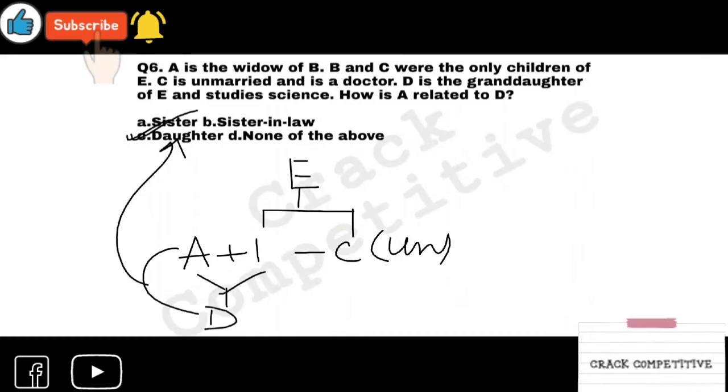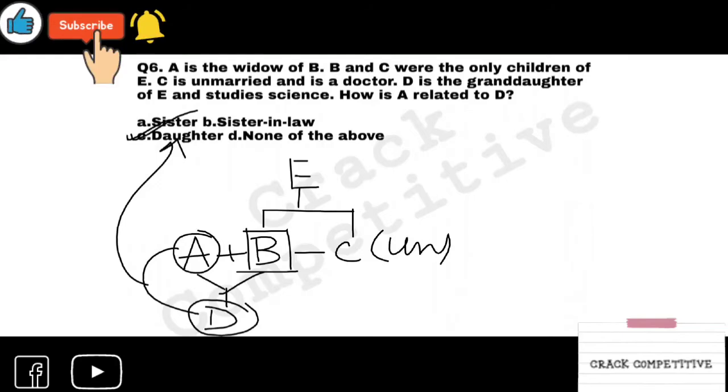Remember that. And C may be male or female. You don't know. She is unmarried and is a doctor. D is the granddaughter of E. E is also not mentioned. How is A related to D? It is obvious that it will be daughter.